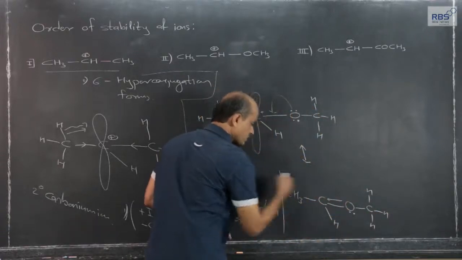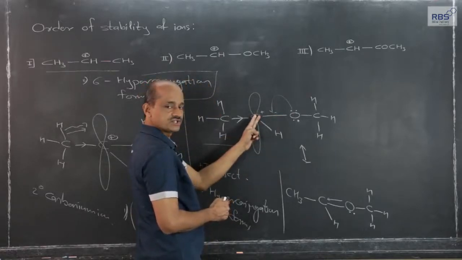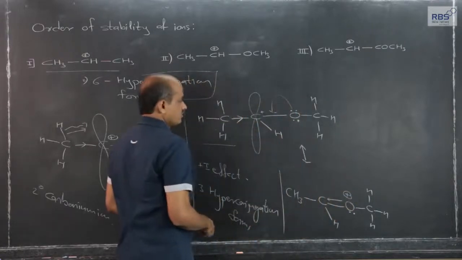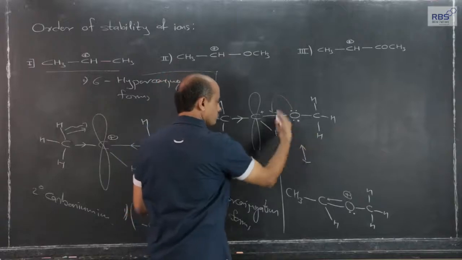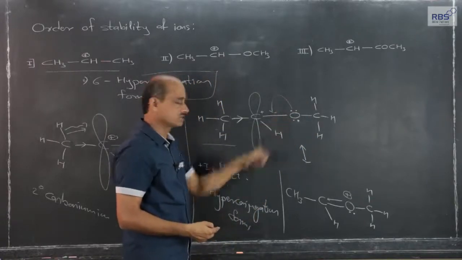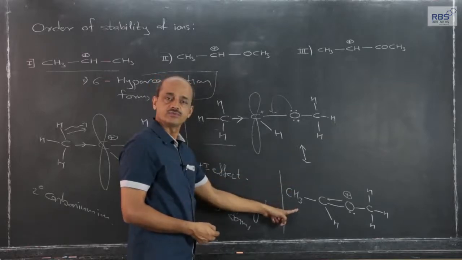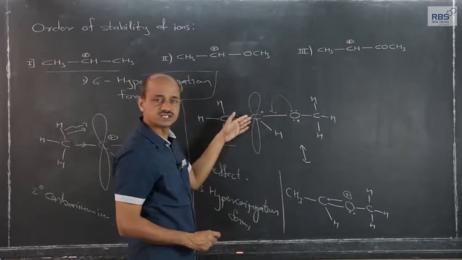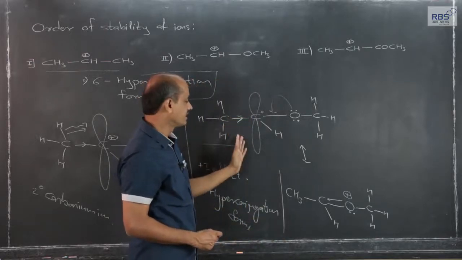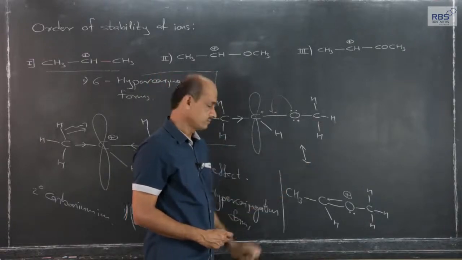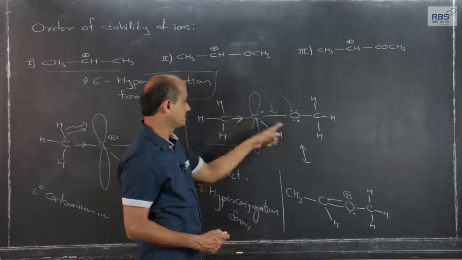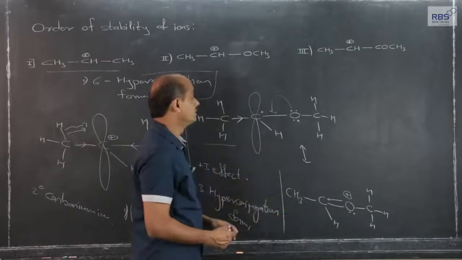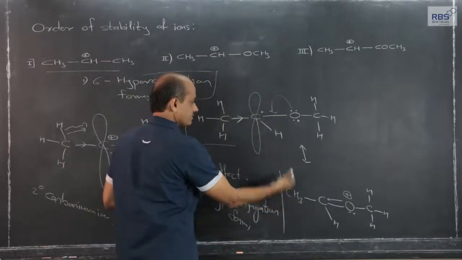So, since 1 lone pair becomes a shared pair, now the positive charge on the carbon in this carbonium ion gets shifted on oxygen. So, because of this methoxy group and the lone pair of electrons on oxygen, this resonating form is possible where the positive charge gets transmitted over oxygen, means the unit positive charge which was present on carbon in the carbonium ion gets decentralized in unit form on this oxygen, and therefore this carbonium ion, because of this group, is present in 2 resonating forms. Now, this is resonance.